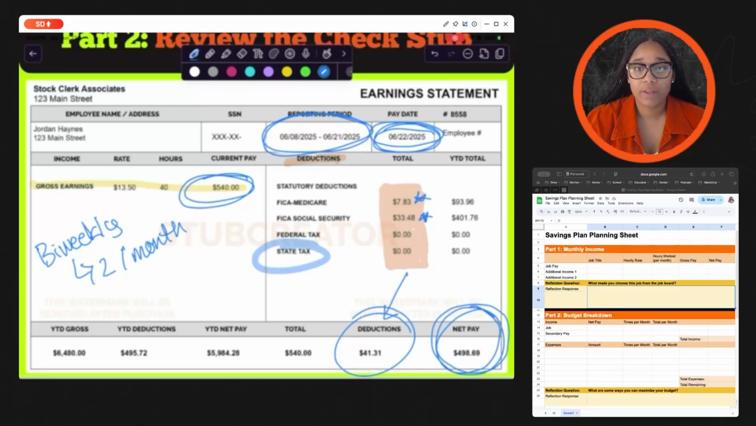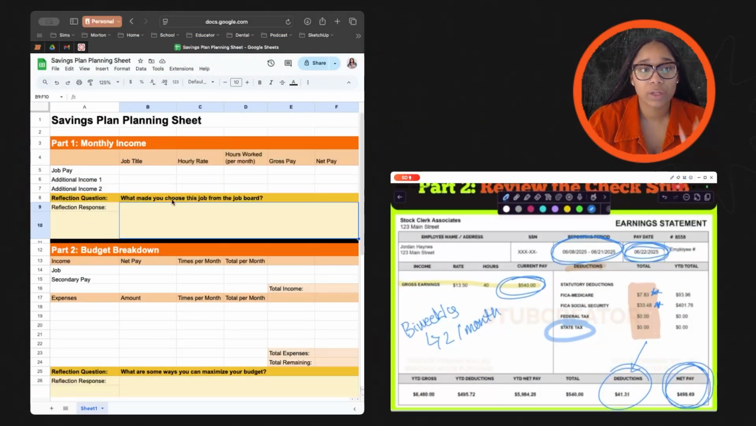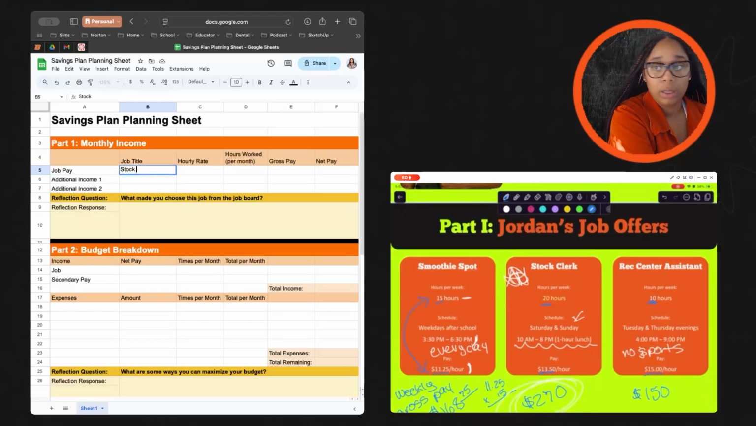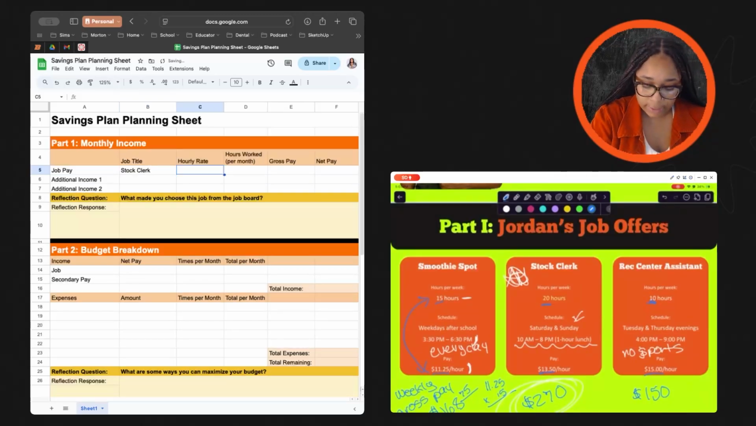Now that we have all of this information, I want you guys to go back to your planning sheet because we're kind of done with part 1 and a little bit of the part 2 of the planning sheet. The job pay, we said that we're going to go with the stock clerk. So I'm going to put that in here. His hourly rate is the $13.50. Hours worked, but it says per month on here because remember, we're doing a savings plan, but it's based on how much we're going to save per month, not just per check. So if I know that Jordan is working 20 hours a week, roughly there's 4 weeks in a month. So 20 times 4, I'm going to pop in 80.